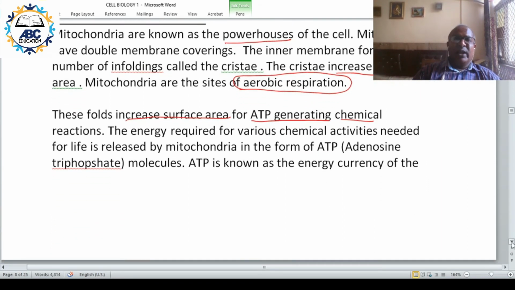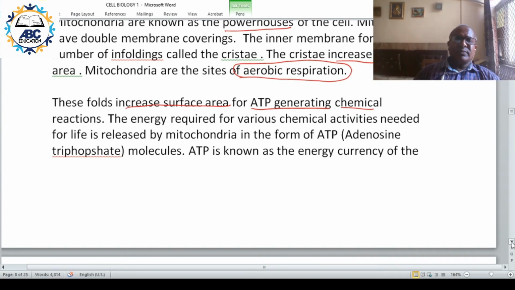ATP is the energy currency of the cell. Most of the functions inside the cell are carried out by ATP. There are other chemicals also, but primarily it is done by ATP.